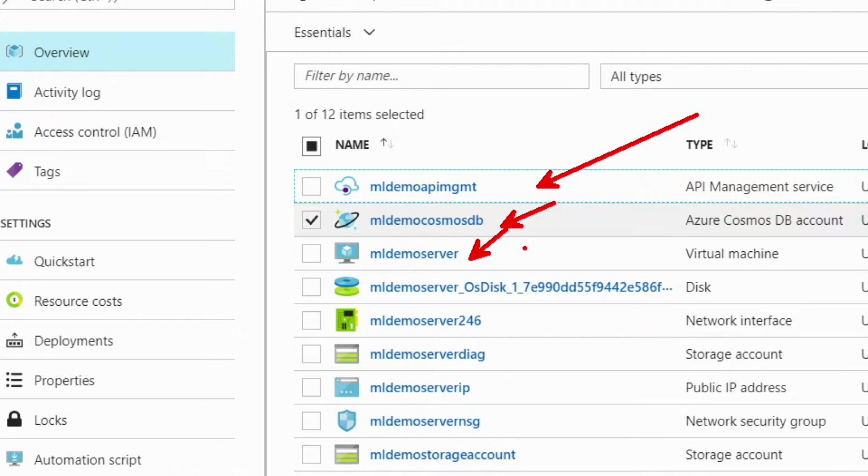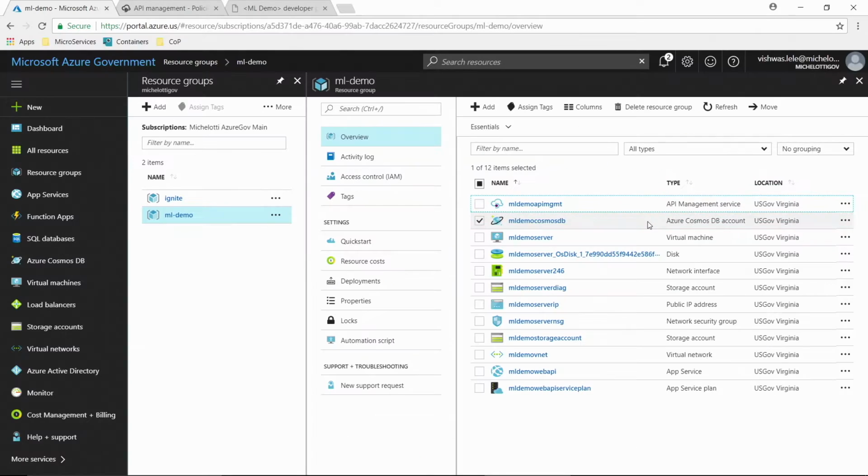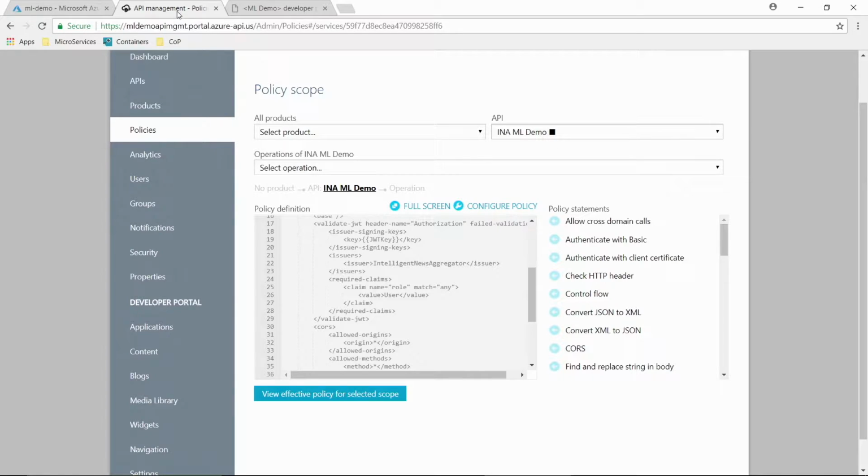Remember, I talked about the machine learning server, which right now is a standalone server running on this virtual machine. And then I can scale it out if I wanted to. And then you see a bunch of disks, storage accounts, and things like that right here. So that's the entirety of the solution. And just to give you a flavor for a couple of these things, let me go into the API management portal here. As you know, there are two portals that come with it. One is the publisher portal and then the developer portal. The publisher portal is, I'm an author of an API, I want to set up my policies. Absolutely. The developer portal is, I'm a consumer of the API and I want to see what's available and try some things out.